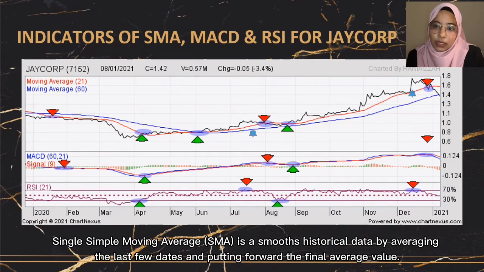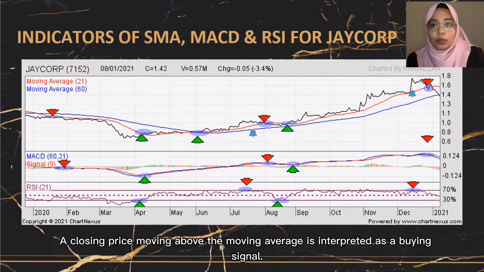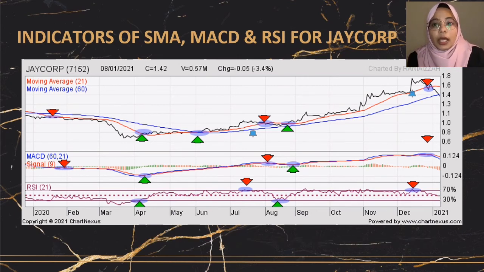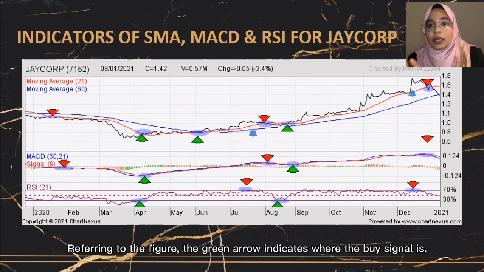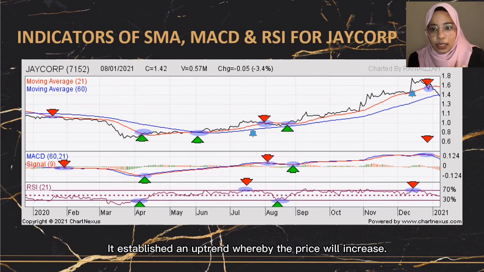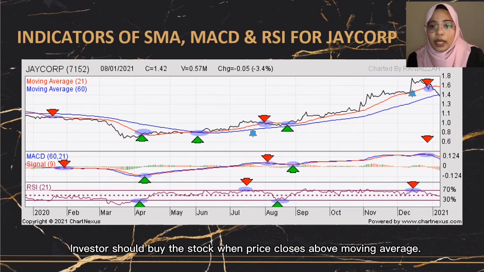Single Simple Moving Average (SMA) smooths historical data by averaging the last few dates and putting forward the final average value. A closing price moving above the moving average is interpreted as a buying signal. Referring to the figure, the green arrow indicates where the buy signal is. It establishes an uptrend whereby the price will increase. Investors should buy the stock when price closes above the moving average.